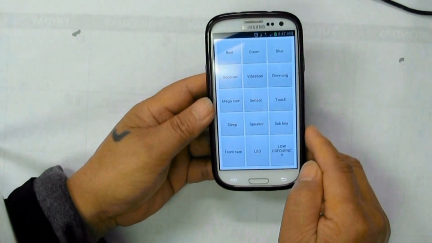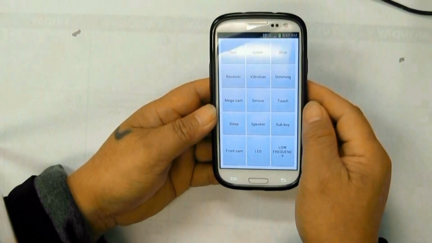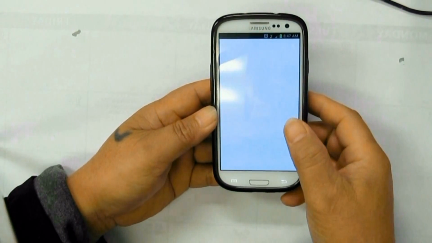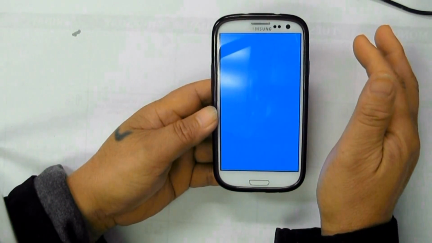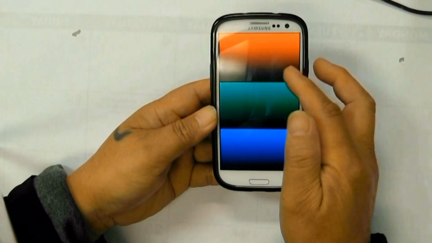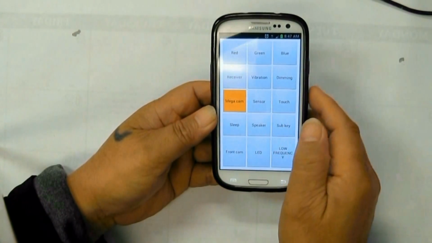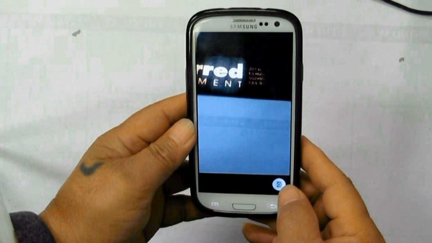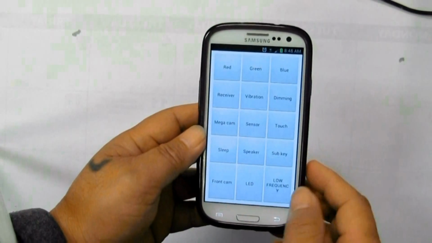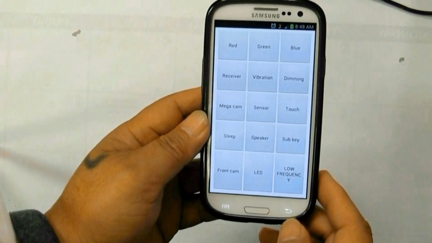Now the screen shows most of the test areas of your cell phone. Test of screen colors like red, green, and blue. Dimming test. Camera test. Speaker test.